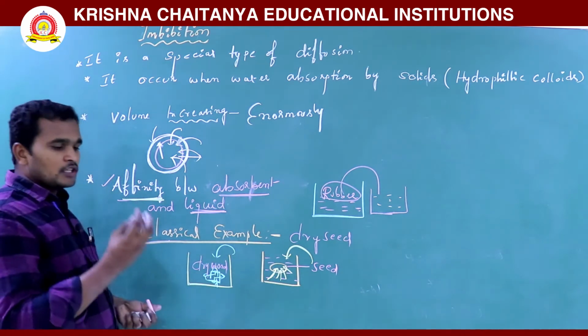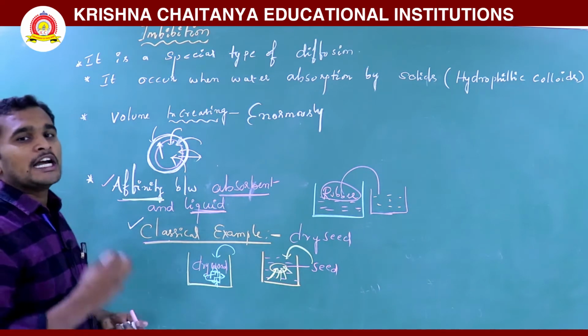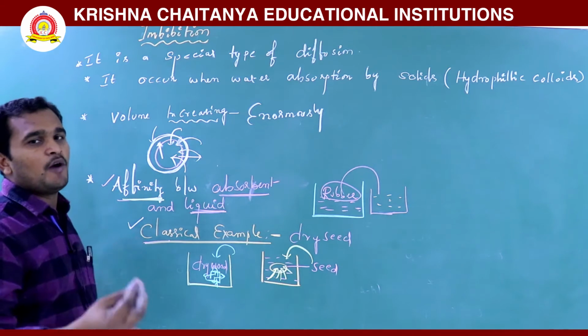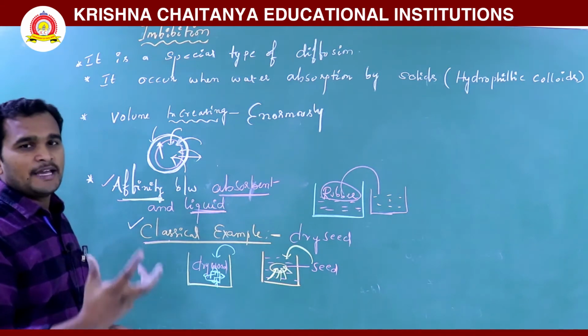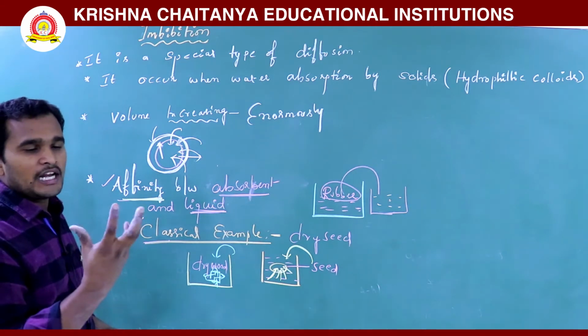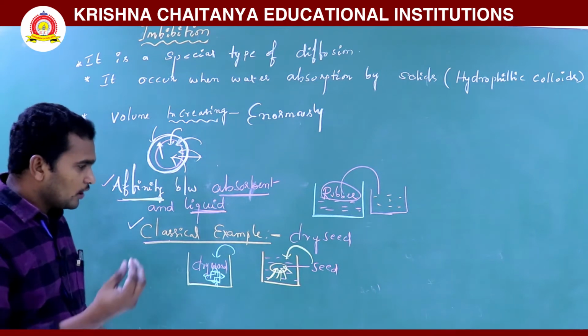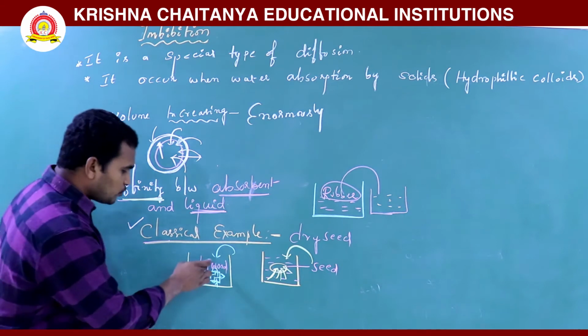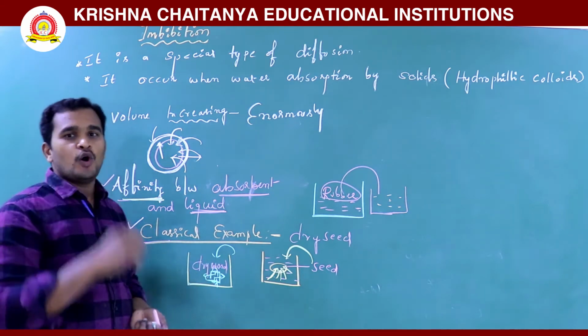Both swell due to the imbibition pressure, due to the hydrostatic pressure. On the inner side, what happened? Water entered, so pressure will be created. Due to that pressure, the wood and seed will be increasing in volume. So in this, water and seed have more affinity.